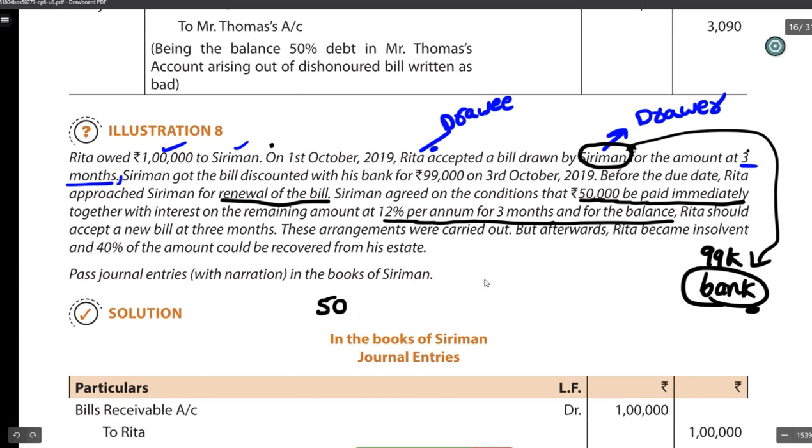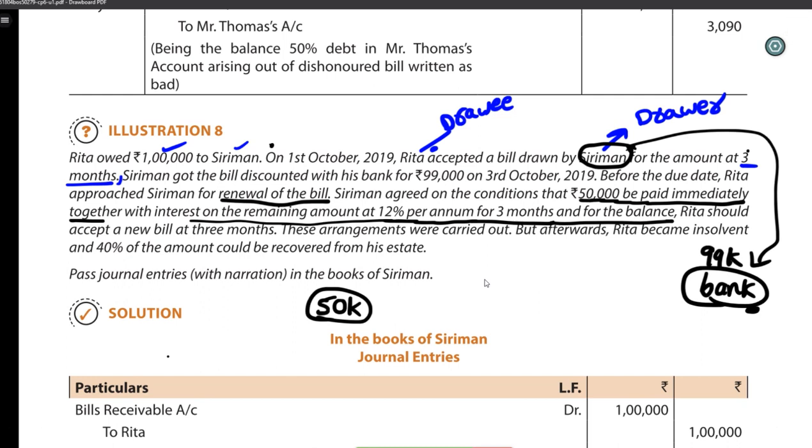Then here, while renewing, there is a condition that Siriman should receive 50,000 from Rita. Siriman agreed on that condition that 50,000 should be paid immediately, together with the interest on the remaining amount at 12% per annum for 3 months.